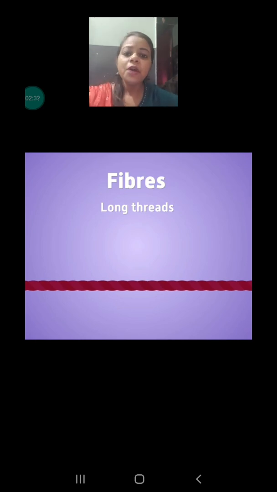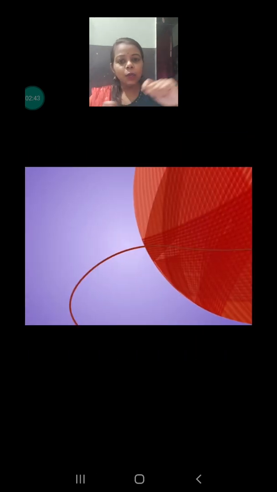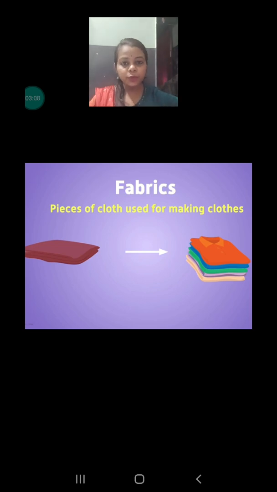First is fiber. Fibers are long, thin, thread-like structures which are spun together to make yarns. Now you must be thinking, what are yarns? Yarns are long threads in which all the fibers are interlocked. When the fibers are interlocked and twisted with each other, we get a very long thread, that is called the yarn. And when these yarns are woven together, they are converted into fabric.